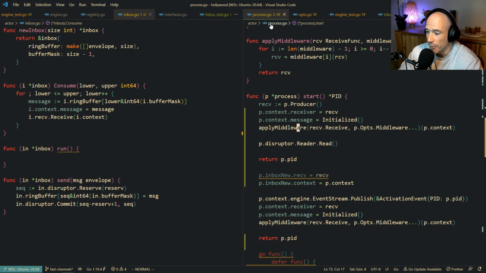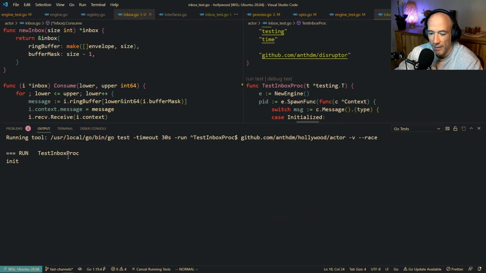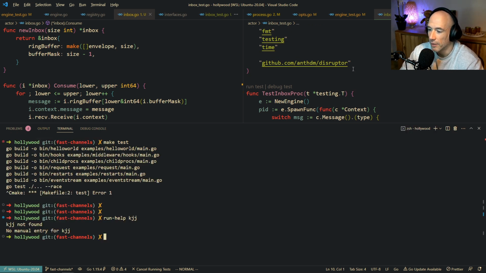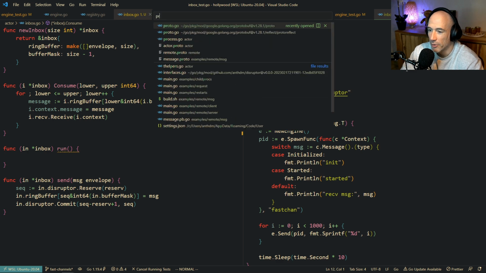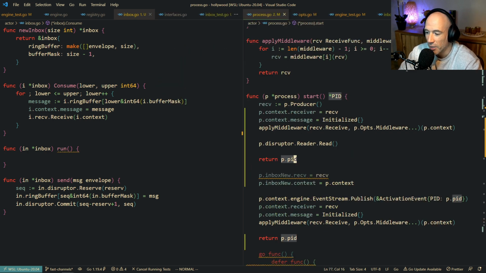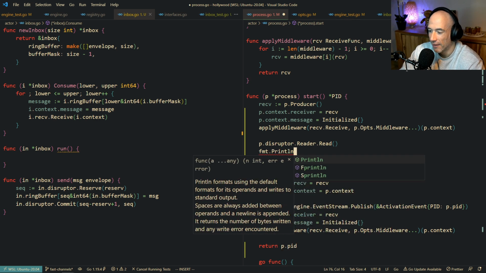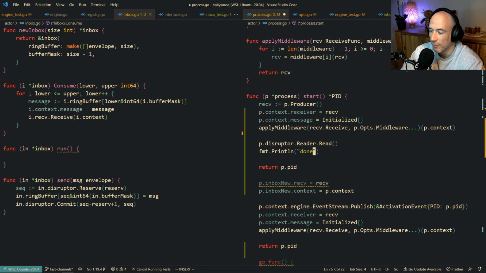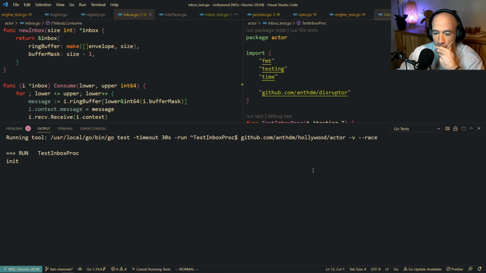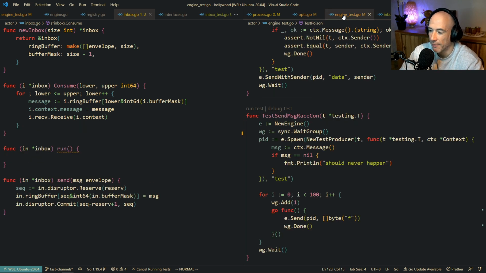Problems after. So we're gonna apply the middleware. We're gonna disrupt the read. So I think here we're gonna block with this read. I think this read is gonna block. Let me see. Init. Wait. What's going on here? Why am I using my mouse so much? Am I turning into one of you guys? Let me see. Disruptor read. What is doing this thing? Let me do an fmt print line here. Println. Done. Calling read. Right. I don't have a debugger. Inbox test. I'm gonna do it like this. Fuck it. Use my mouse. Okay, we're blocking anyway. That's fine.